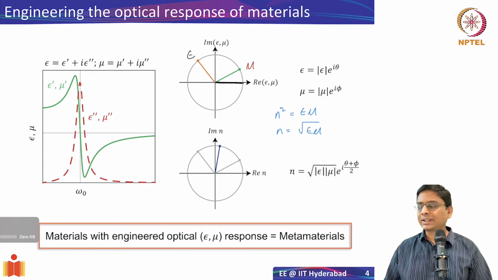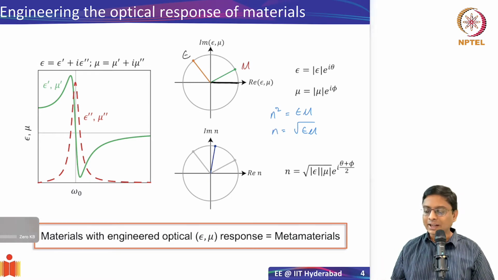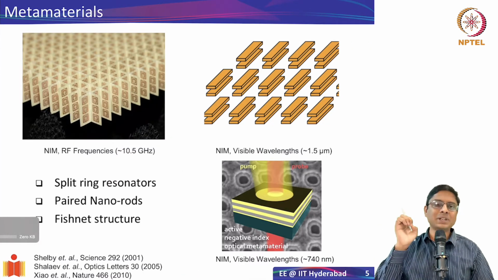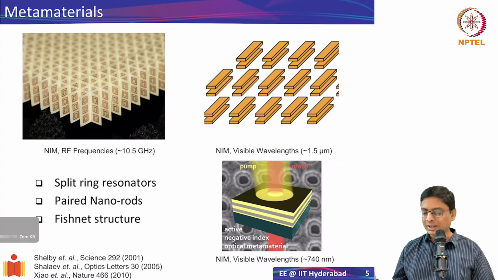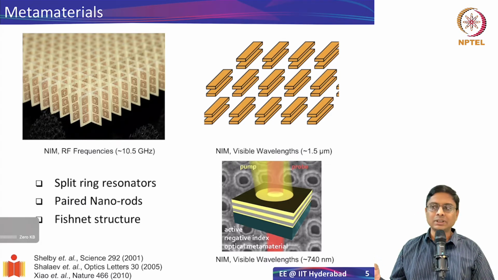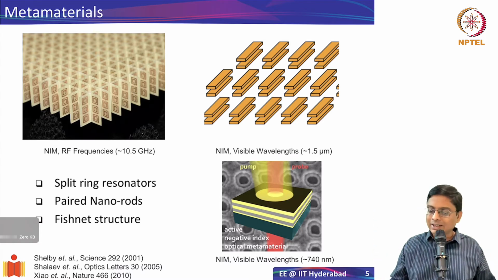So you can get this magnetic response, but how does it form an index? It's just one Lorentz oscillator. The example that we have shown so far is only one resonator, right? Let's say surface plasmon, localized surface plasmon in a nanoparticle or such. But how do we get a material out of it? And the idea here is this. So you take these individual elements which are exhibiting magnetic and electric responses, and then arrange them in a periodic fashion, just like a regular material, wherein you can actually have response which is coming because of these individual atoms. So the electrons are confined to this lattice site, and then periodic arrangement of it will give you all the properties. Similarly, I can have a meta atom.